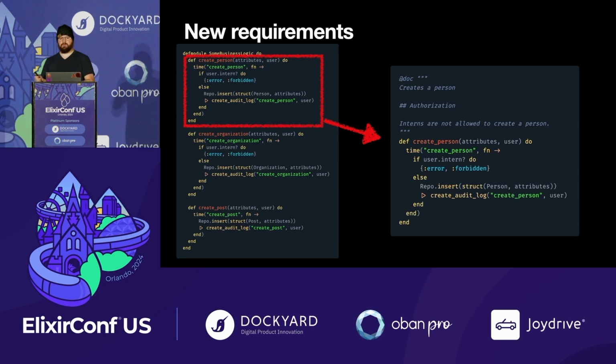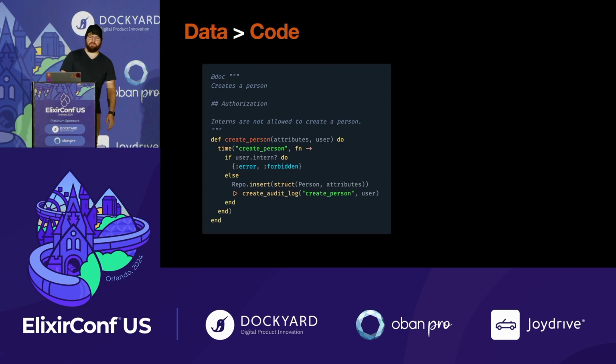So let's go ahead and just see what it looks like if we apply our principles. Again, if this was actually all of your code, I would not suggest refactoring it. If you actually just had 3 functions that looked like this, don't touch it. Let's start with data over code. So we're going to extract data from this little snippet of code. This is a concrete implementation of creating a person.